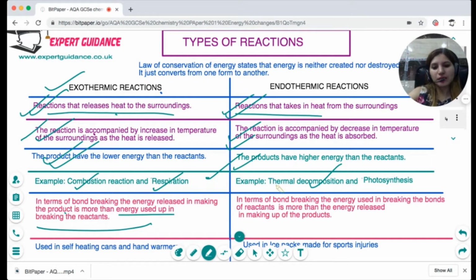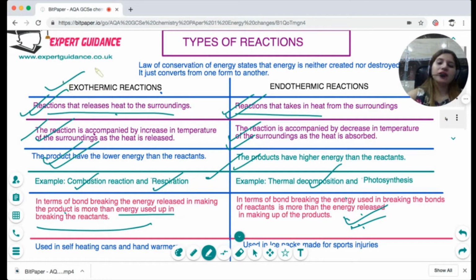Now, in an exothermic reaction, as the heat released is more, it means that the energy given out in forming the products is more than the energy used up in breaking the reactants. And in an endothermic reaction, in terms of bond breaking, the reactants take in more heat to break the bonds, which is more than the energy released in making the products. I hope this concept is clear to you. If not, do not worry. After a couple of slides, we'll go over this again.